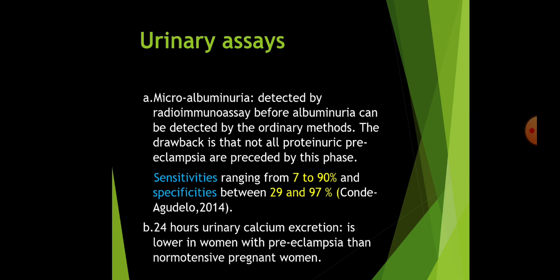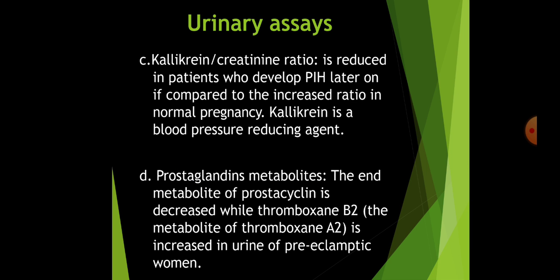Microalbuminuria, which is detected by radioimmunoassay before albuminuria can be detected by the ordinary methods. The drawback is that not all proteinuric preeclampsia are preceded by this phase, and sensitivity ranges from 7 to 90%, whereas specificity is only 29 to 97%. 24-hour urinary calcium excretion is lower in women with preeclampsia than in normotensive pregnant women.